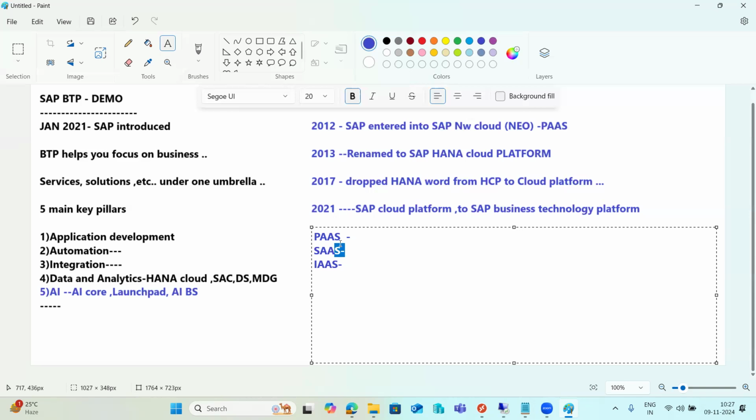They are the three main important terminologies, especially for beginners who want to start their journey on the BTP or cloud side. So these terminologies are very important here. Why? Because cloud means everything is provided by the relevant cloud providers.